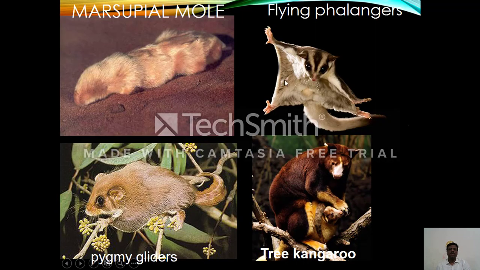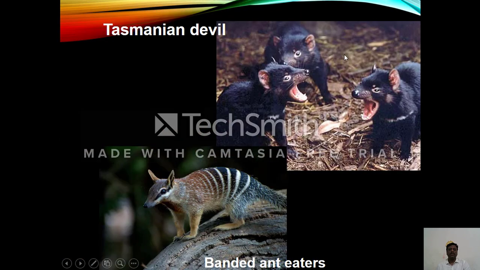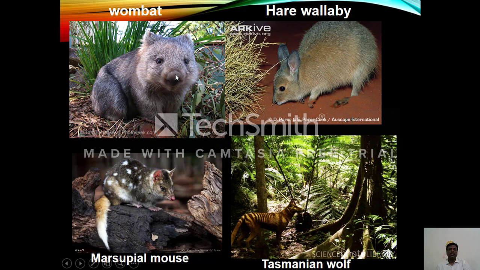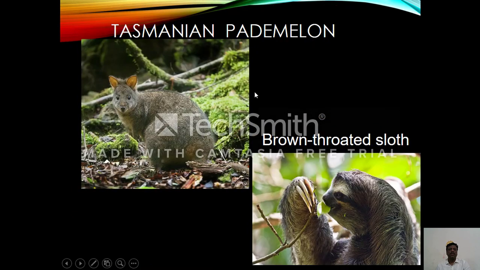So these are some of the examples of marsupials, including marsupial mole, flying phalangers, pygmy gliders, tree kangaroo. These are the Tasmanian devils, banded anteaters, wombat, hare wallaby, marsupial mouse, Tasmanian wolf, this is already extinct, Tasmanian pademelon, looks like a kangaroo, and the brown-throated sloth, this is the slowest mammal on the earth.